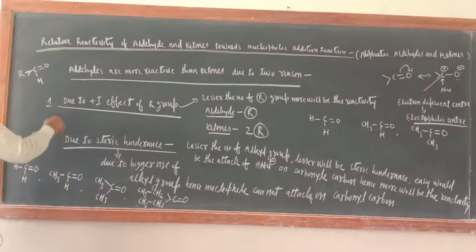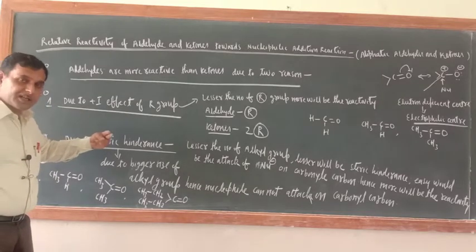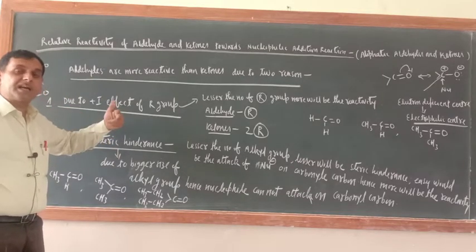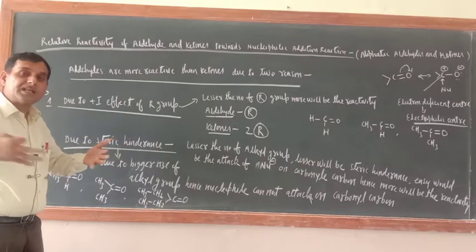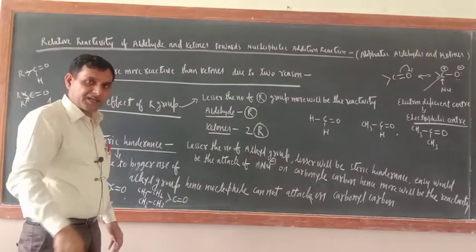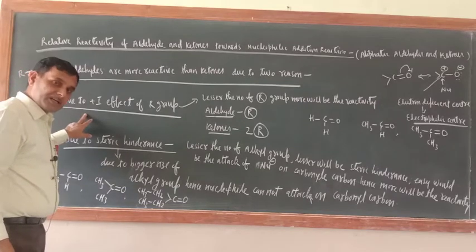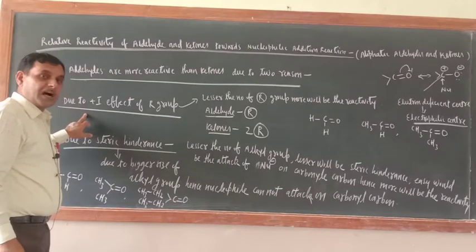What about in ketone? Ketone: R C double bond O, with another R. Here two alkyl groups are there which increase the electron density at this carbonyl carbon. So in ketone, two alkyl groups will increase the electron density at the carbonyl carbon. Hence their reactivity towards the nucleophilic attack will decrease. This is the first reason because of which aldehyde is more reactive towards the nucleophilic addition reaction.